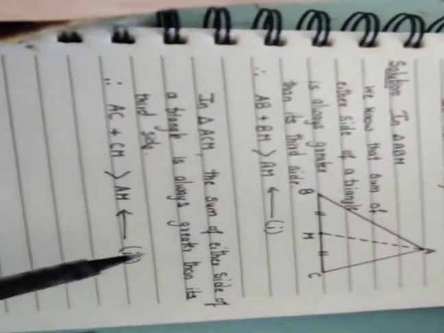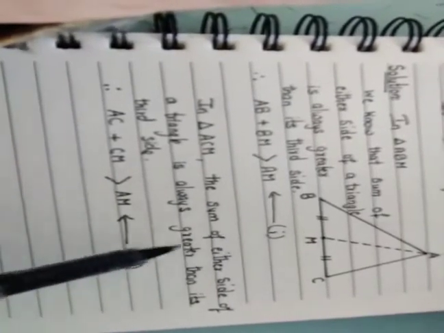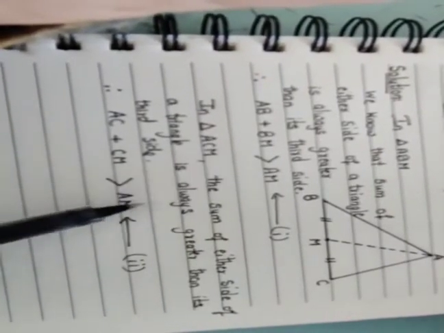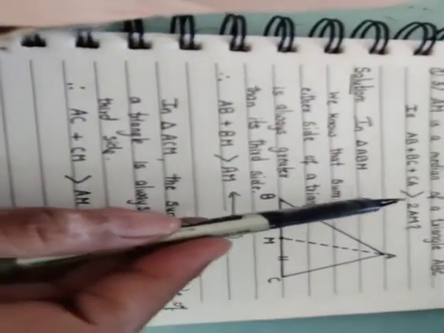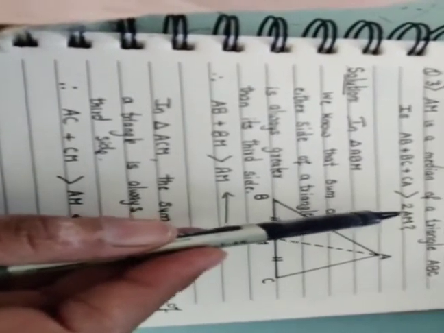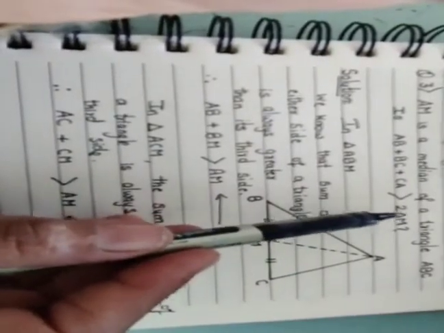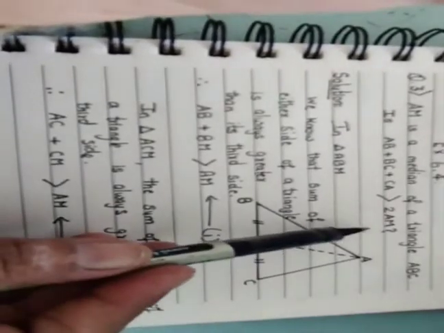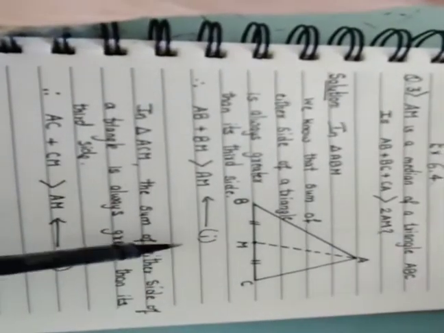Now see, equation 1 and equation 2 we have marked. Now what are we going to do? We are going to add equation 1 and equation 2. After adding AM and AM, we will get 2AM as we want for our proof, right? Whenever we are solving any proof, we keep in mind what we have to do. So we are going to add these equations.